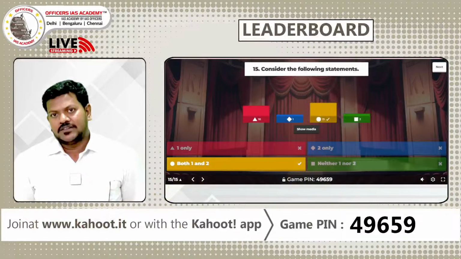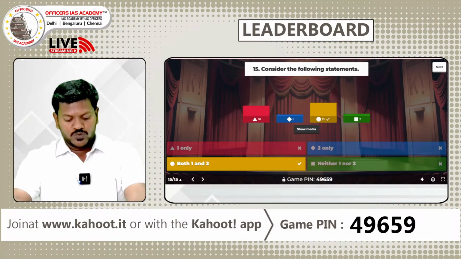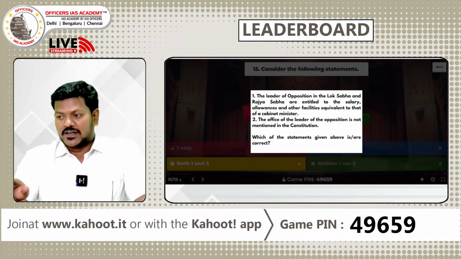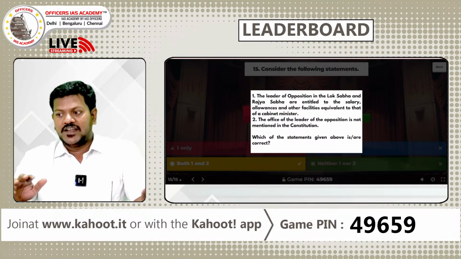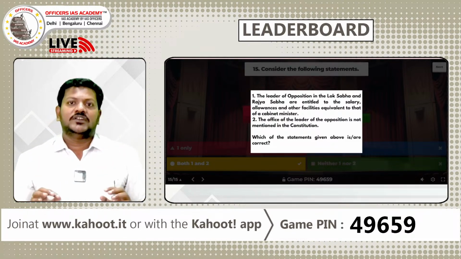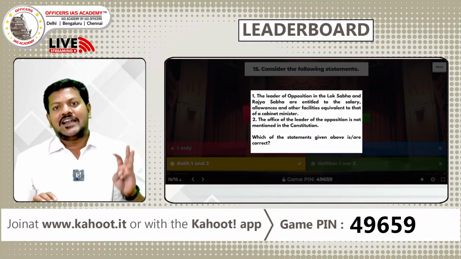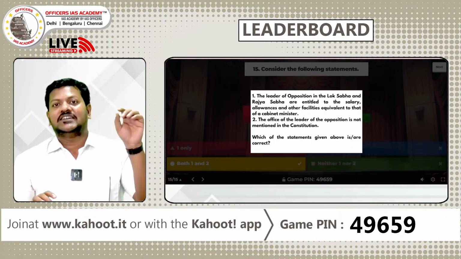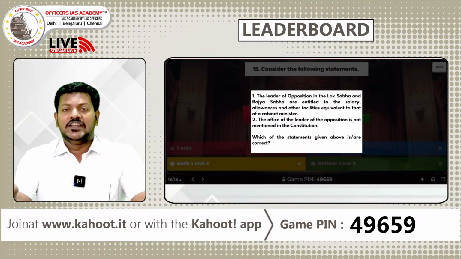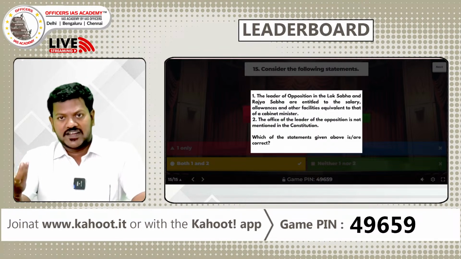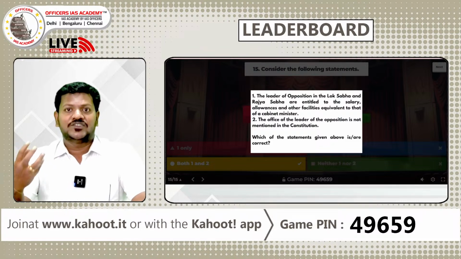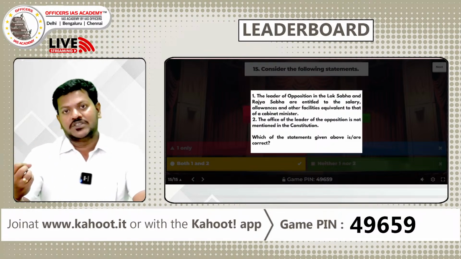So the right answer is option C, both 1 and 2. If you see the first statement, the leader of opposition in both the Lok Sabha and Rajya Sabha is entitled to salary and allowances equivalent to that of a cabinet minister. Yes, that is correct. The leader of the opposition got statutory recognition based on the Salary and Allowances of Leader of Opposition Act 1977. Based on that act, the leader of opposition in both houses should have the rank, status and allowances of a cabinet minister, which is very important.